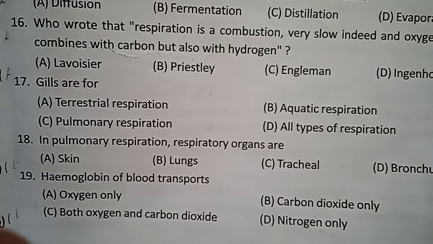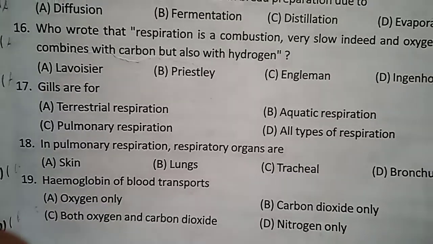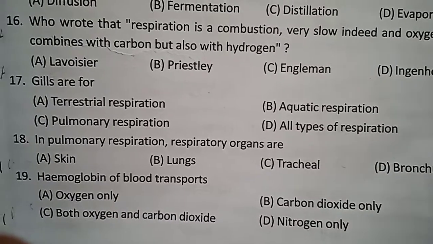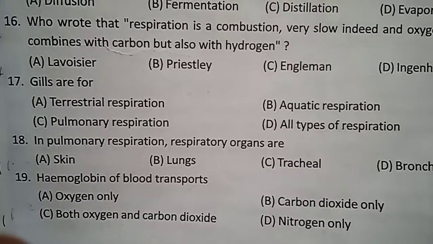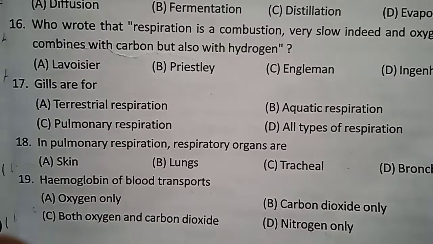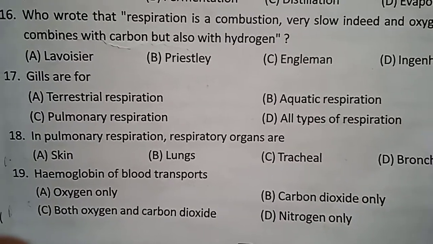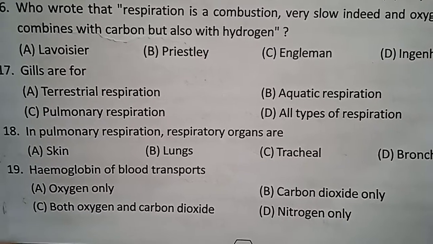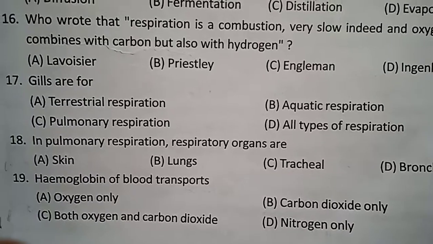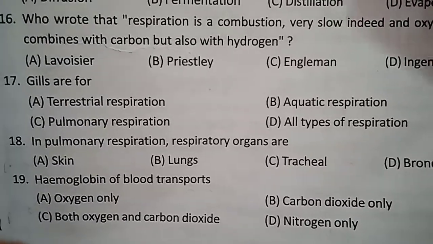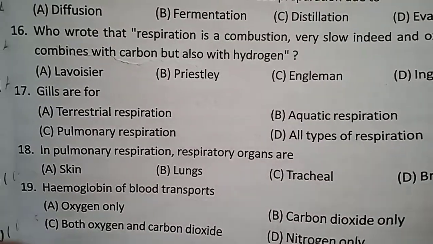Hemoglobin of blood. Hemoglobin is the protein we know. It is present in the blood and is the pigment which causes the red color of the blood. And iron is the mineral present in that. Hemoglobin of blood transports what? Both oxygen and carbon dioxide. Carbon dioxide out of the cell and oxygen to the cell. So hemoglobin is responsible for transport.